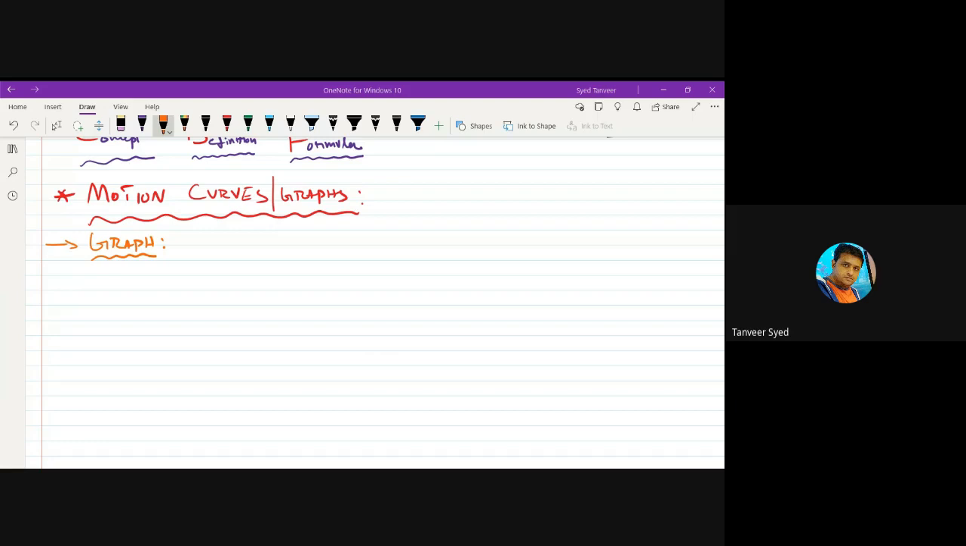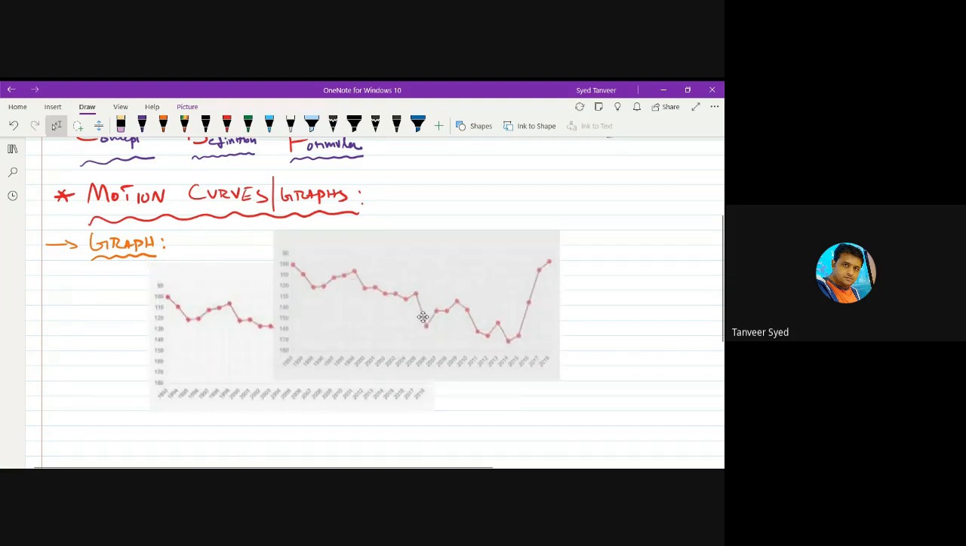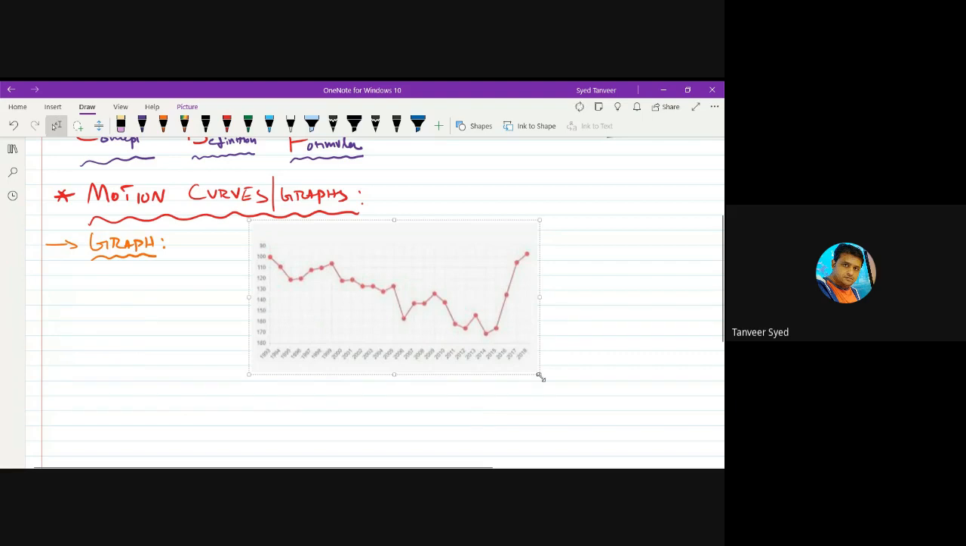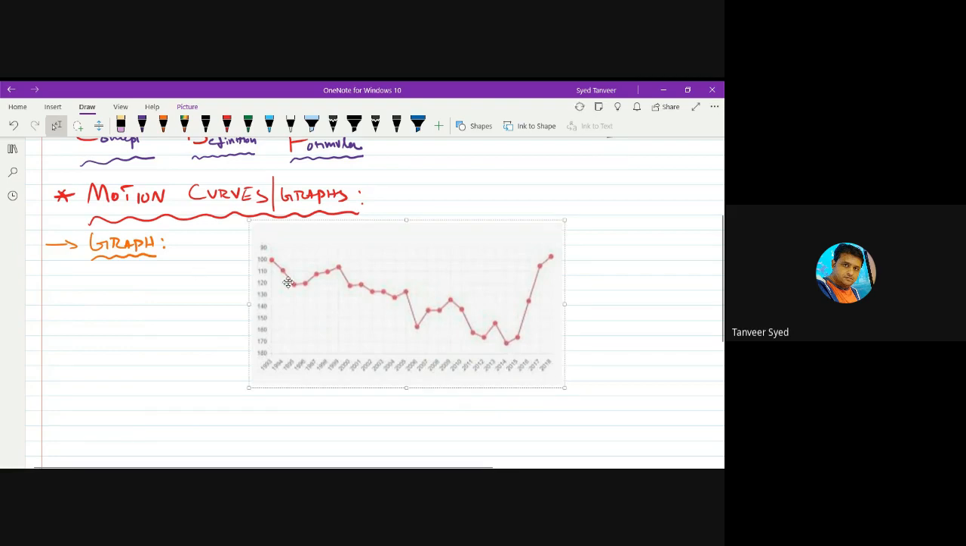So graph is actually a representation of data in a proper form. There are different methods to represent data that we have. One form is by drawing a graph. Like suppose you have a graph like this. What is this? Years. And let us say average number of runs scored in each year, 93, 94, 95. Average number of runs scored, 100, 110, 120. It is like that. Okay.